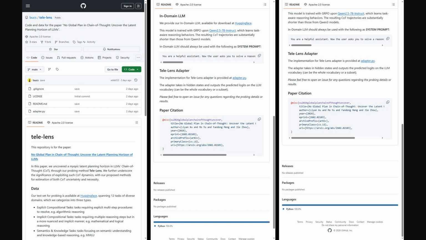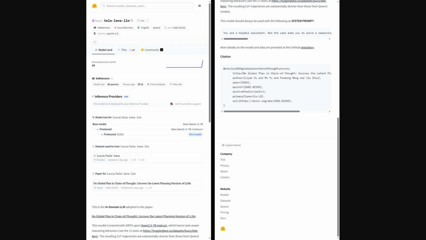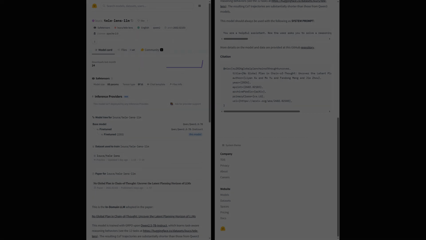And for those interested in the implementation, the authors have shared their code on GitHub. On Hugging Face, the 8 billion parameter weights are available. The page also provides a system prompt example using think tags to guide the model during reasoning.